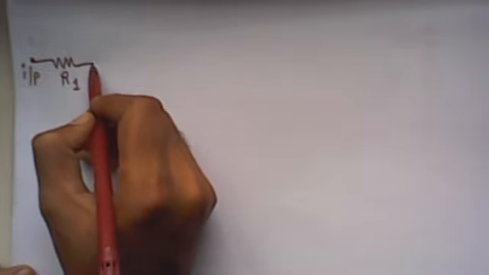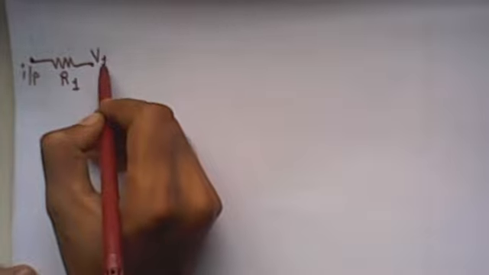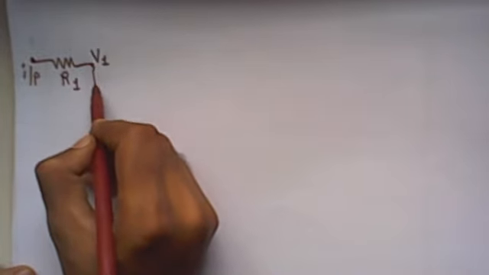Let me draw one network and then we'll apply Elmore delay analysis to find the propagation delay. Let's say this is our input node, and it has only a single input node. Between the input node and V1 there is an R1 resistance.